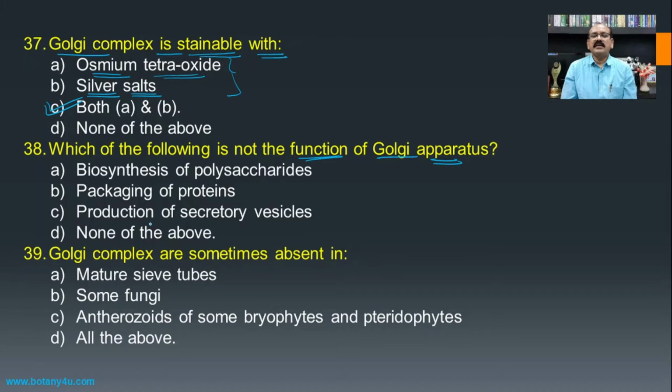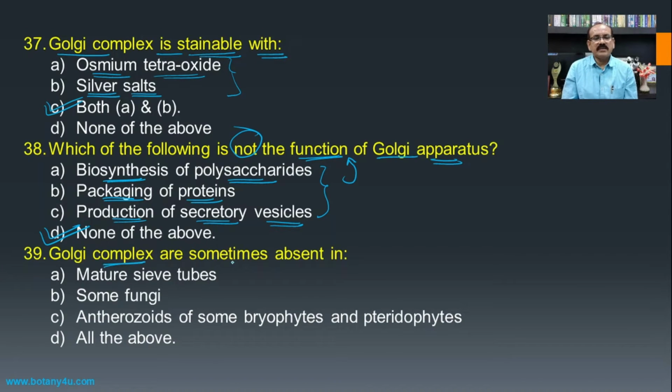If you see the functions of the Golgi apparatus or Golgi complex, then biosynthesis of the polysaccharides, packaging of the protein, and production of secretory vesicles, all these three are the functions of the Golgi apparatus. But the question asks for what is not a function of the Golgi apparatus, and hence none of the above will be the answer.